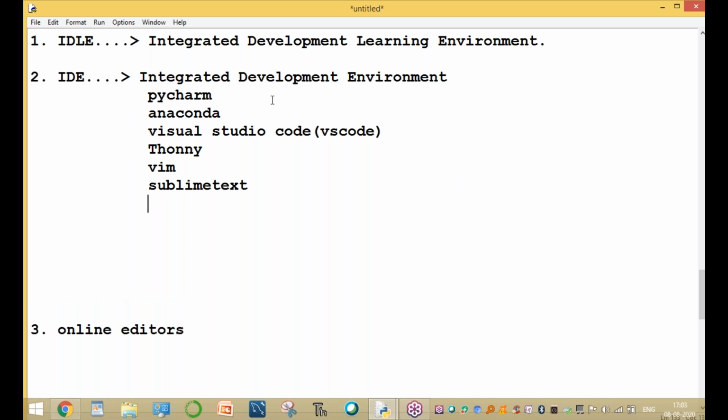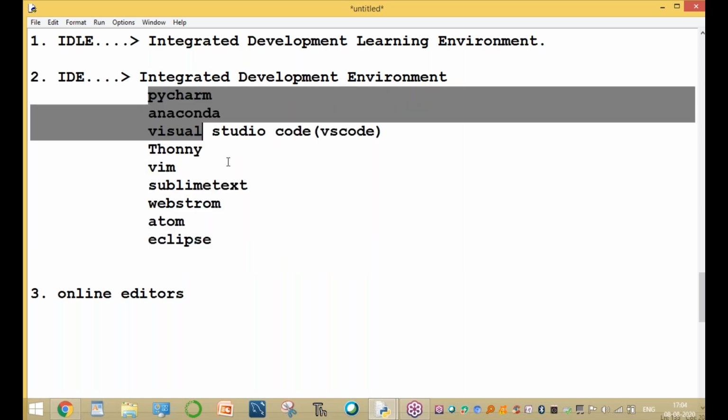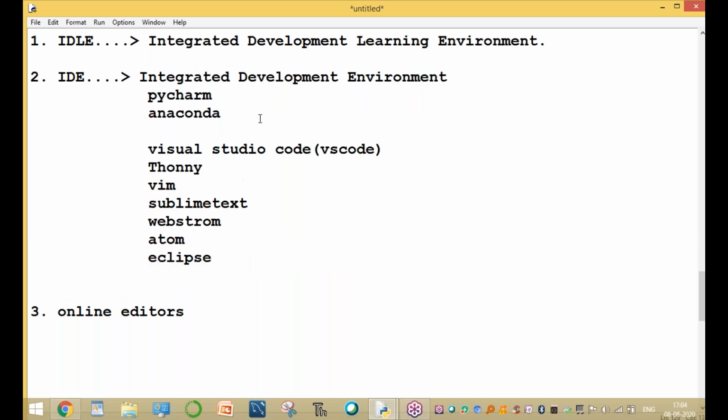And Atom, Eclipse are also different environments. These environments are used to write and run the Python program simply. You can use any one editor. I will explain them one by one later, no problem, not now.